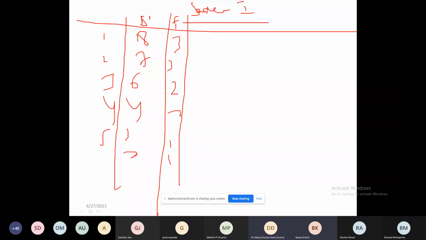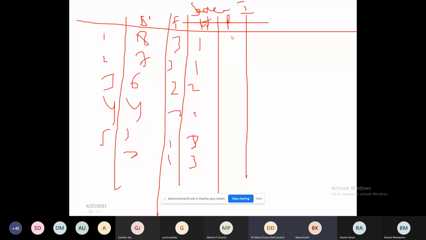Second, I asked about the hostel. They said 1 means poor: 1, 2, 2, 3, 3. Clear? Then I asked about placement. They said 1, 2, 3, 3, 2 and 1. Now I want to convert this into a data set. What was the food quality? 3. What was the hostel quality? 3. What was the placement quality? 3. Is it clear? Yes, sir.